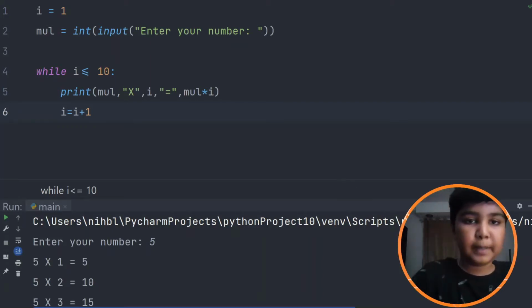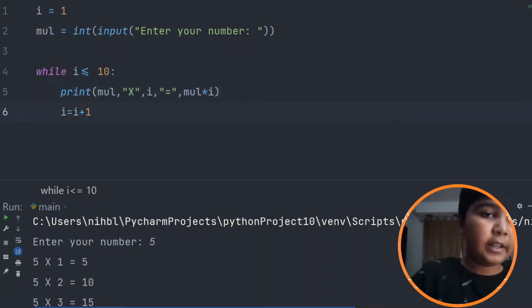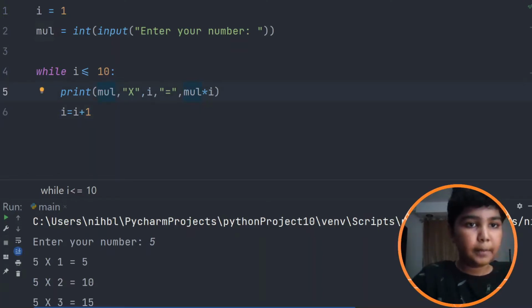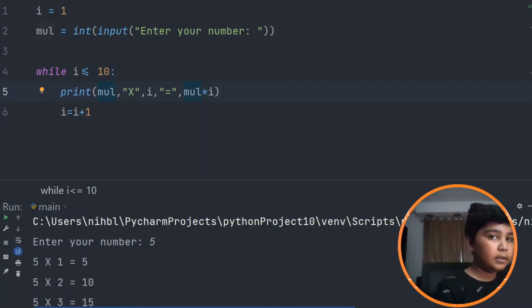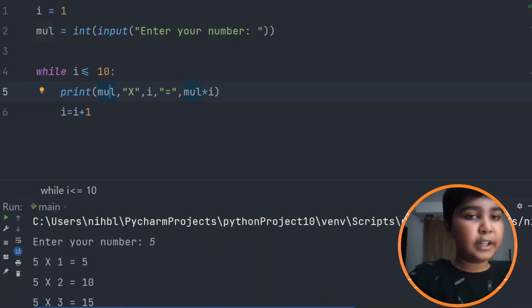So it is basically just this, but with characters. What it does is mul, that is a number, and it combines it with this character. It does not add it, but it combines, so it will make it look like it is inside. It is mul and the string, but it just combines them to make it look like it.